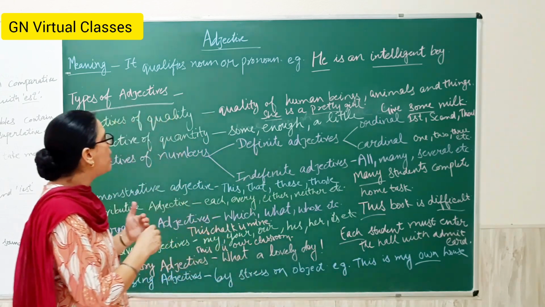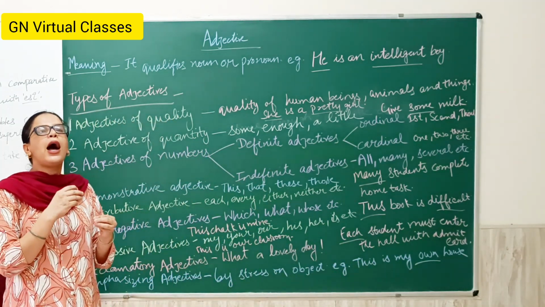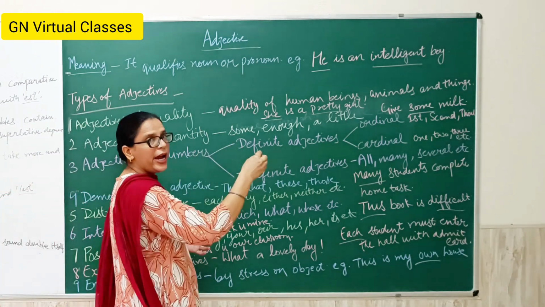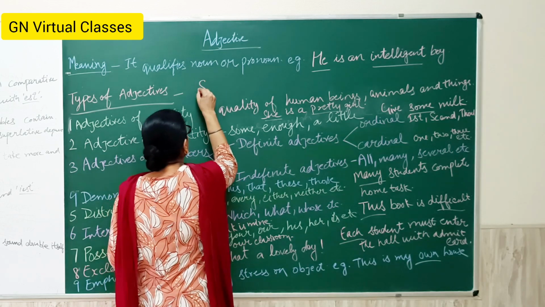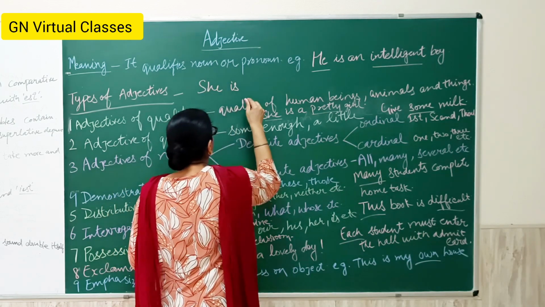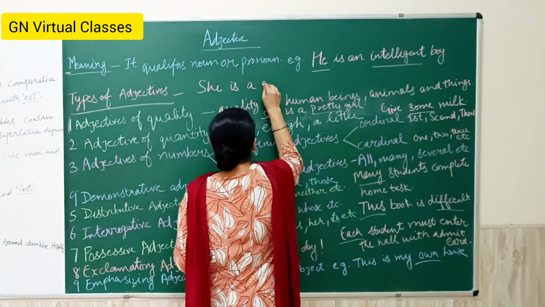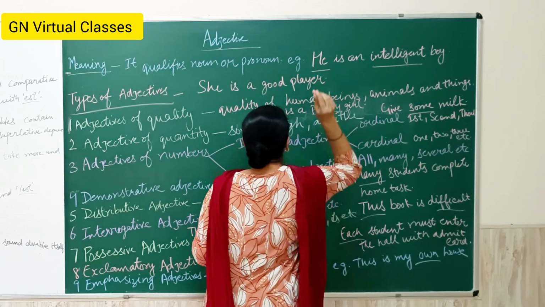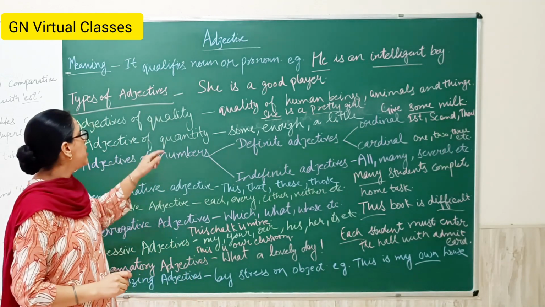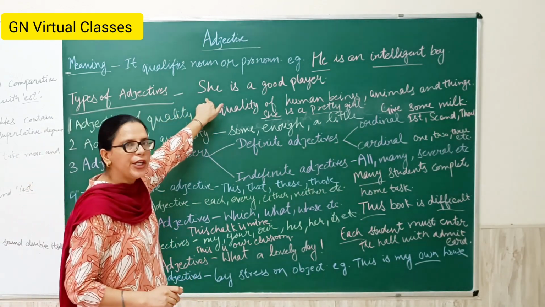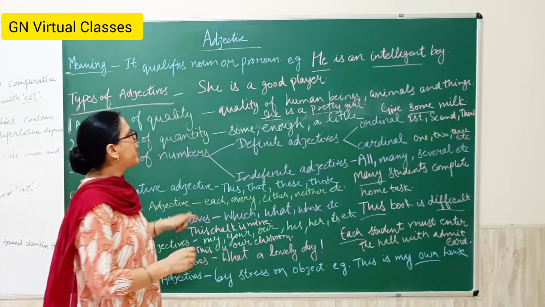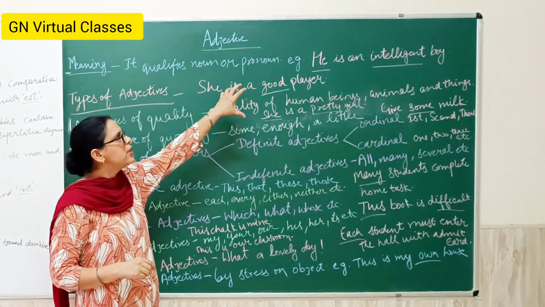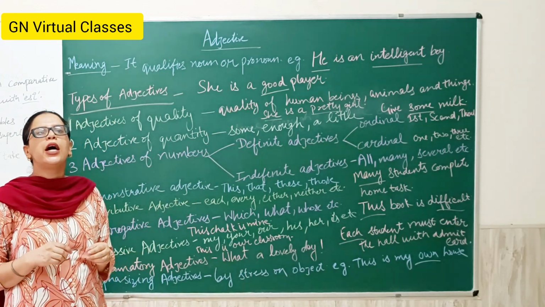So these are all types of adjective. The questions asked from these types of adjectives are like, I here write an example. She is a good player. You have to identify which type of adjective this is. This is an adjective of quality. And here, which word is the adjective? Good. Good is the adjective. Sometimes you have to circle or underline the word which is an adjective.